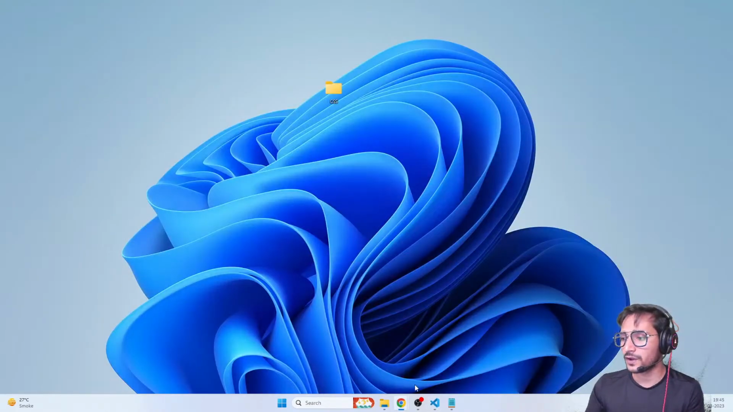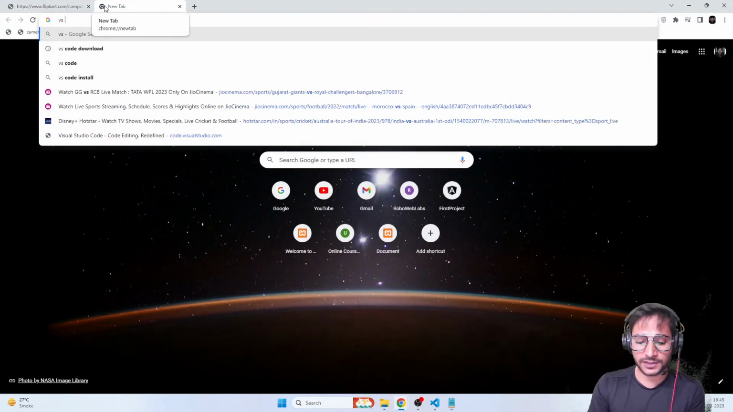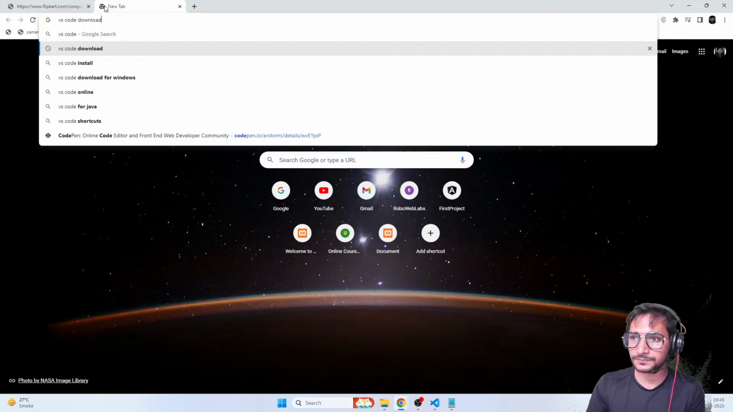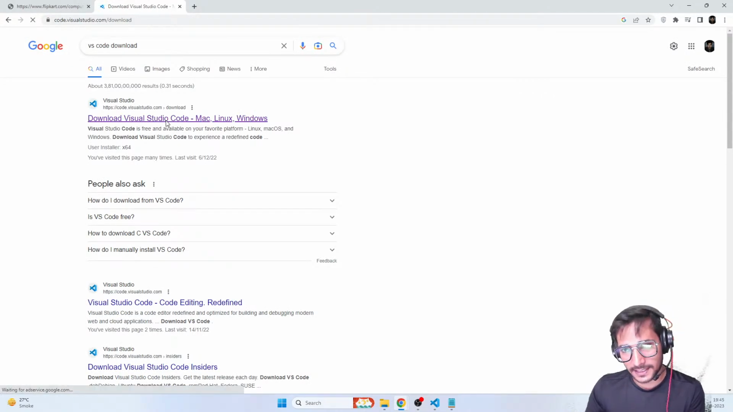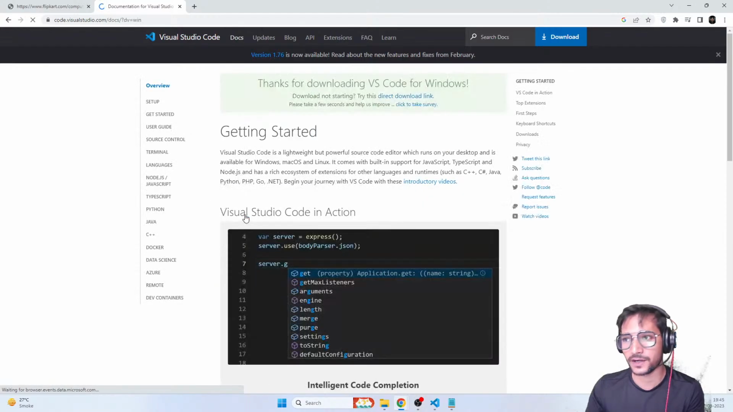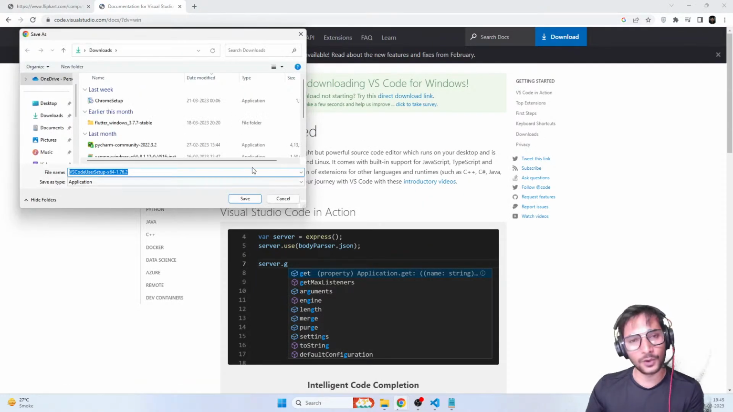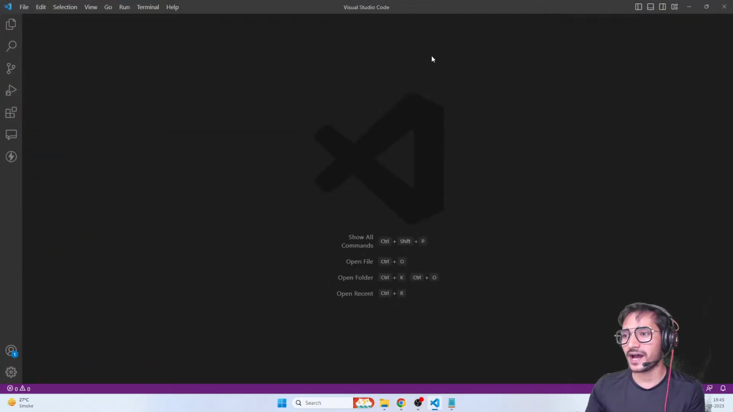If you don't know where to get it, let me just show you, for all the new people. If you search for VS Code download, you'll get to this link. Just click on it. Depending on your system, whether you're using Linux, Windows or Mac, click on that particular OS and it will start downloading. Once downloaded, just double click and install it like simple software. Once installed, open it up and you will see something like this.